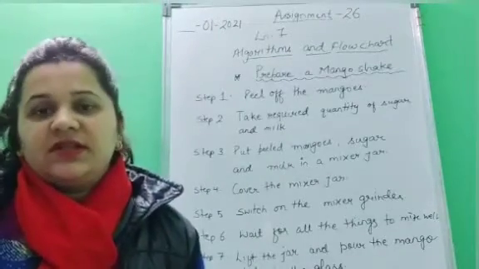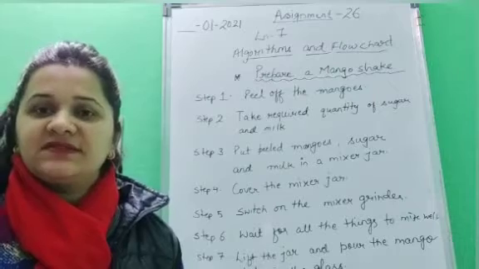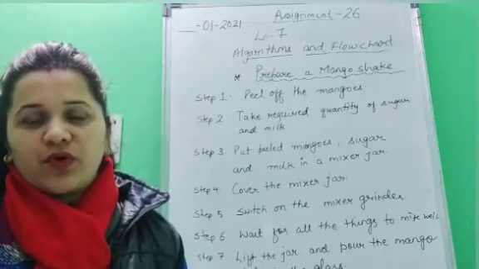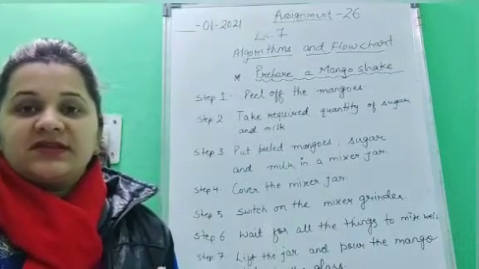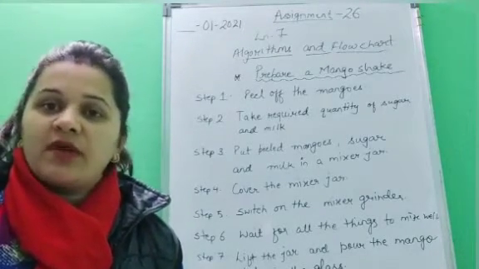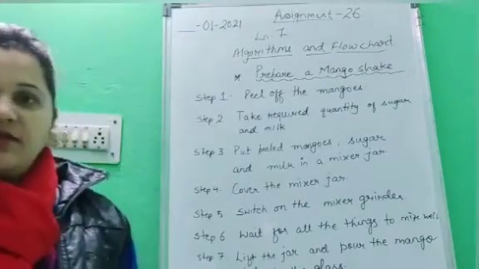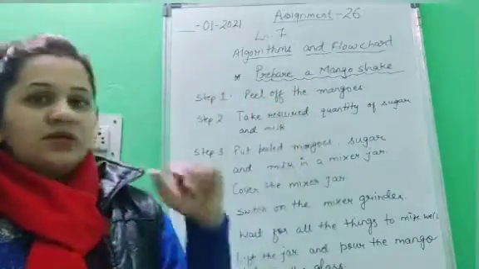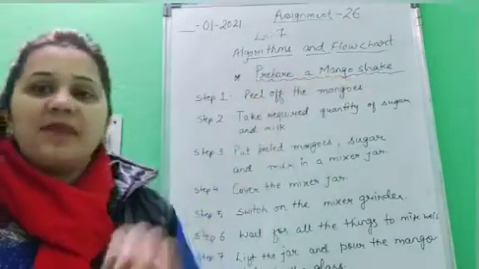Now children, till now you have understood that algorithm is a step-by-step process to solve any problem. To get a correct output, you would need to perform the steps in correct order. Now here I have given you an example of preparing a mango shake.